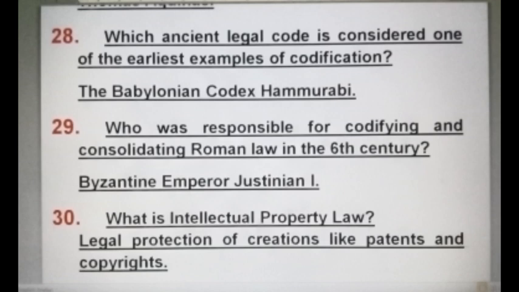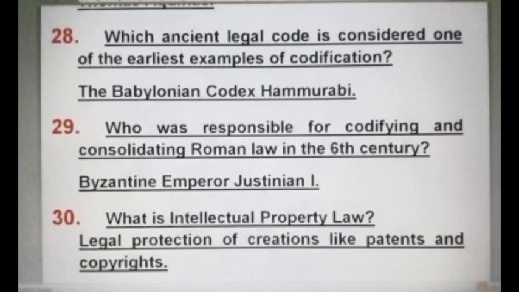Which ancient legal code is considered one of the earliest examples of codification? The Babylonian Codex Hammurabi. Who was responsible for codifying and consolidating Roman law in the 6th century? Byzantine Emperor Justinian I.